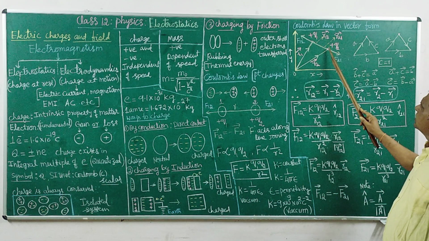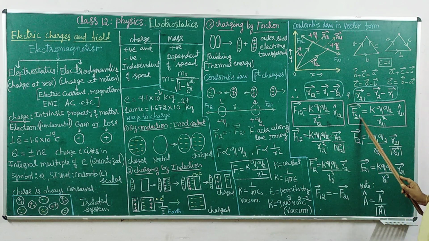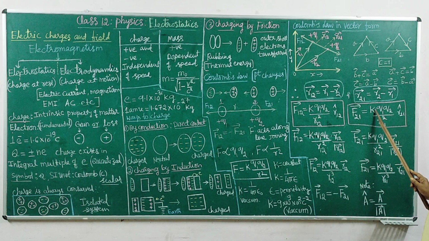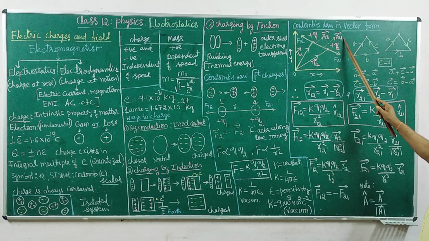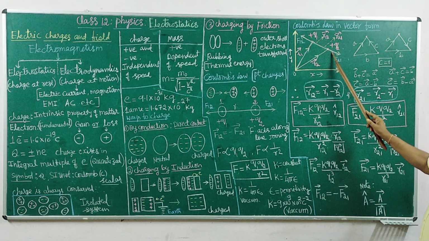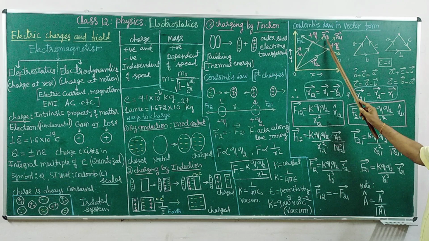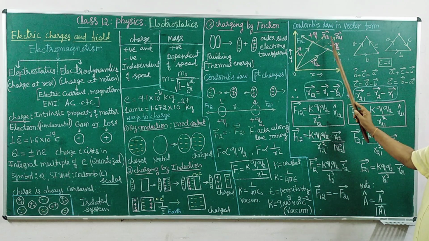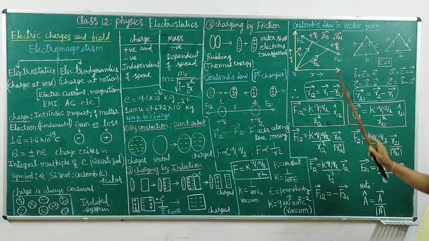What is the force on this charge? That is F21. It has the same magnitude, and that is the position vector. The position vector of this electric charge is R21. That is the direction, the same value, direction is R21. So 1 2 represents this direction, 2 1 represents this direction. Okay, the same value.